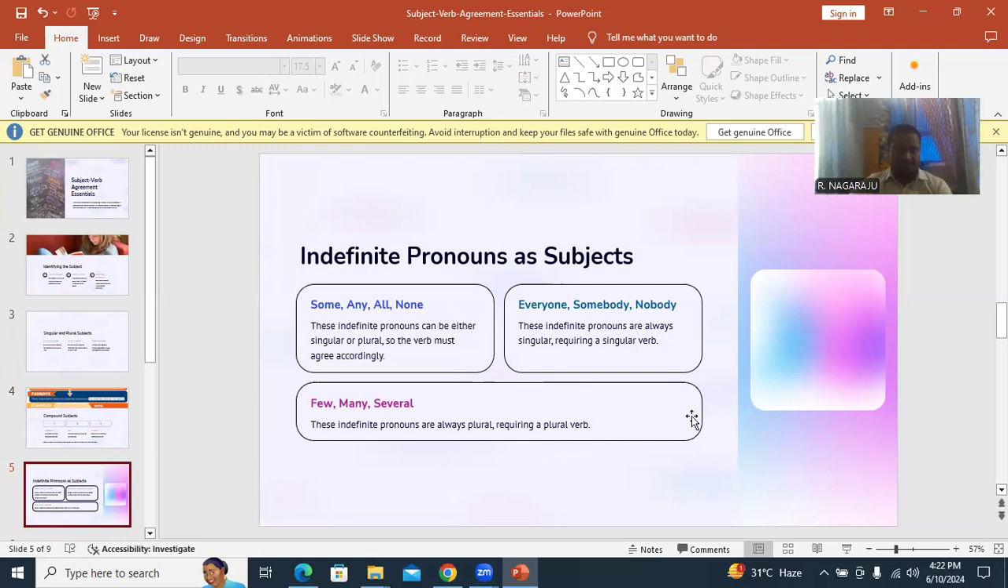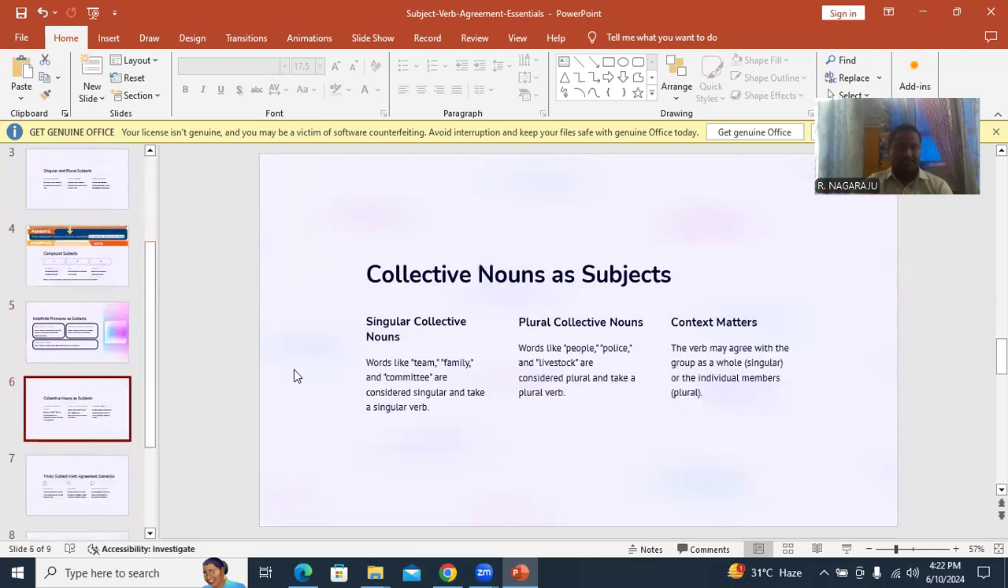Many children, like this, is plural. Several people are going to the market. A few of them attended. Okay, next.